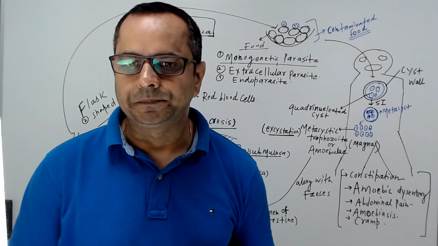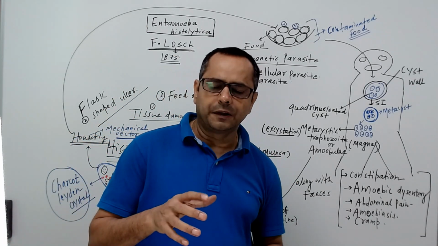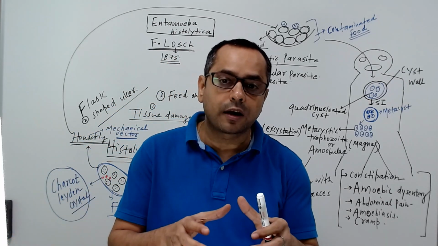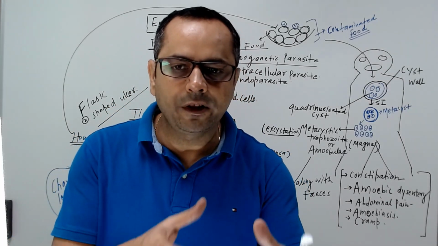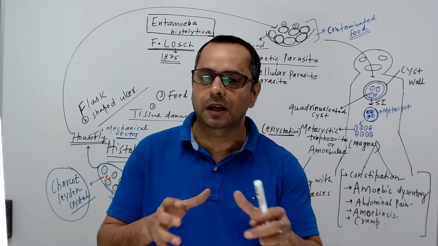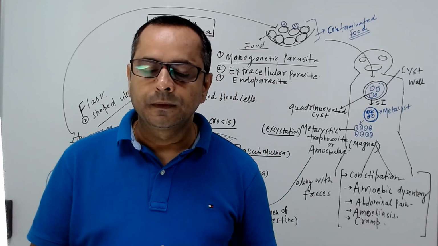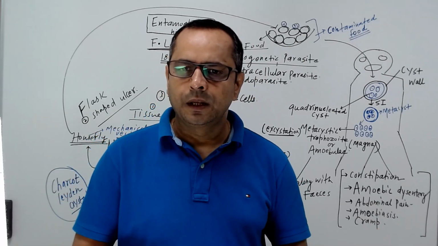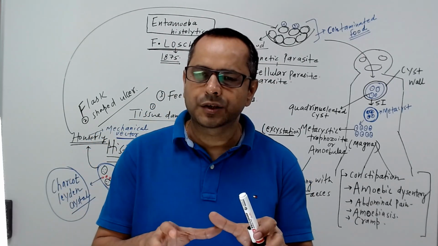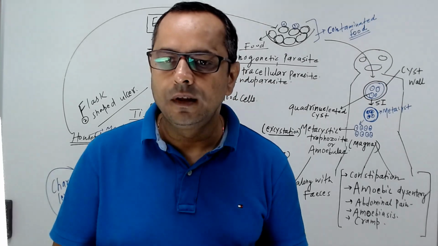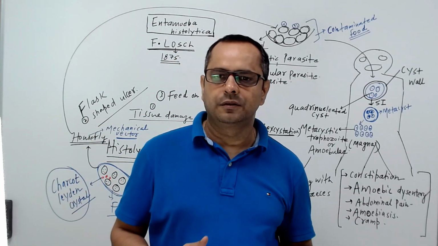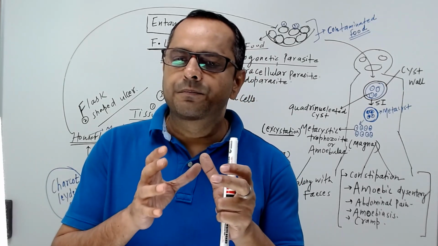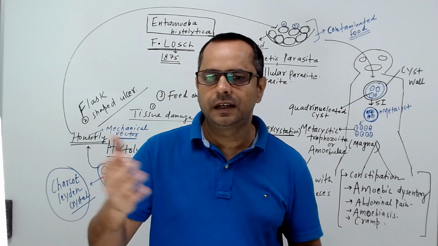Now, what happens when the quadrinucleated cyst enters the human stomach? Stomach pH is very acidic. It contains HCl, but that HCl is not very effective on the cyst wall. So it is very resistant to the HCl.